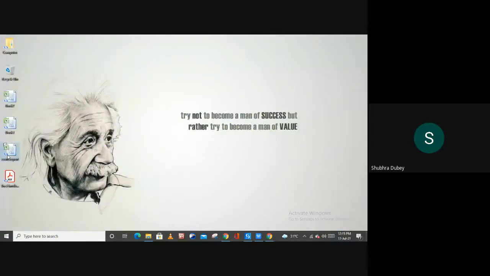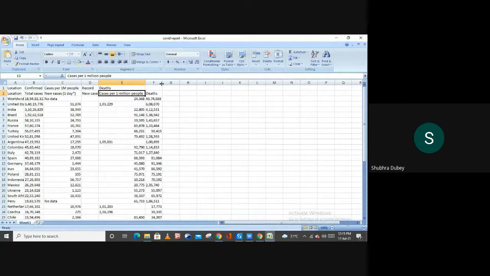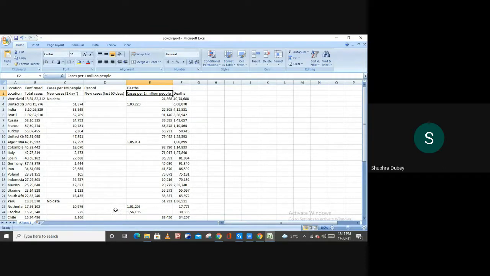Refresh it, and now let me show you. So here, as you can see, now I have all the data in my Excel file with the location, confirmed cases, cases per 1 million people, and the records. This field is empty because in this field we have the graphs, right? And then the death rates, and that's it. Right? Now let me close this Excel sheet.